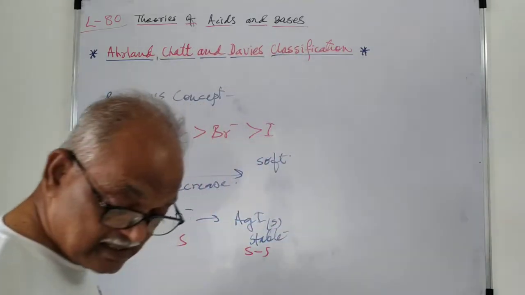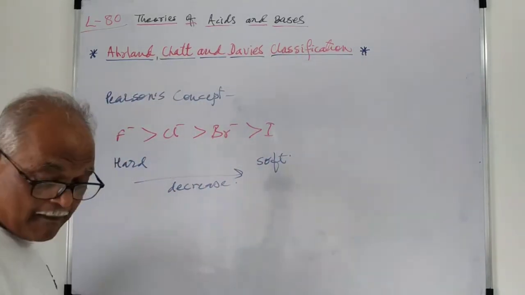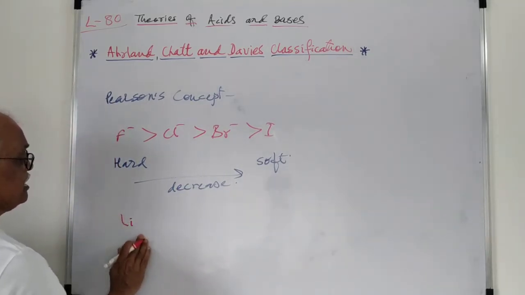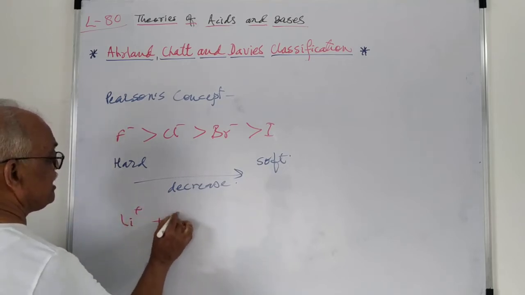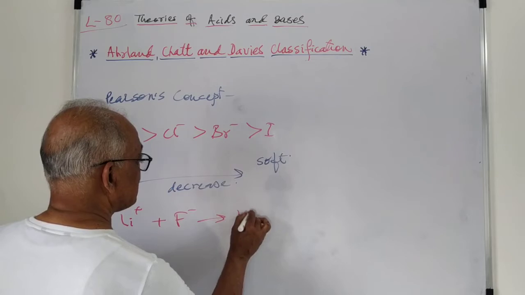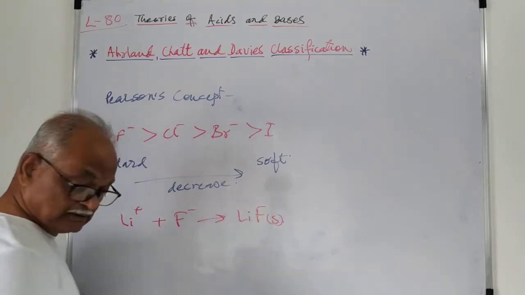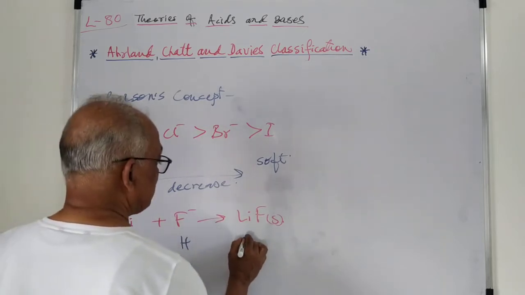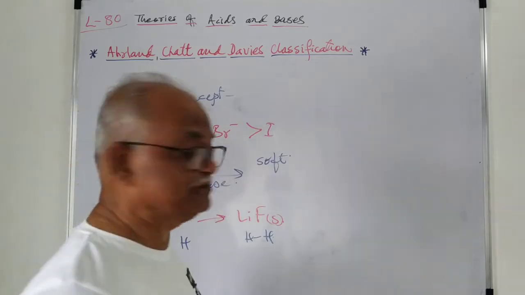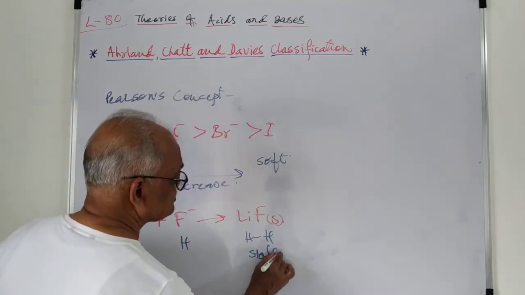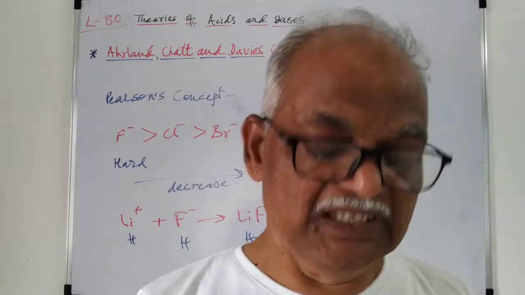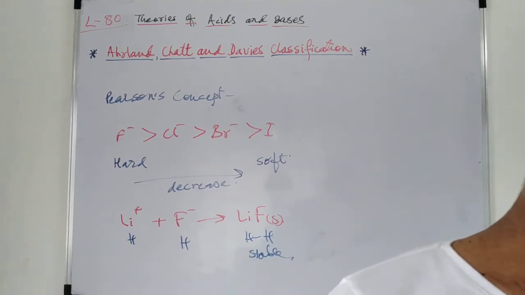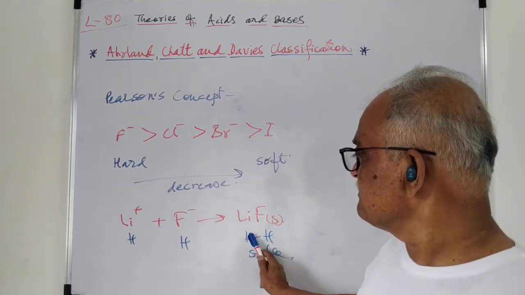Similarly, if we take another example, lithium: Li plus and F minus give LiF solid. Here lithium is a hard species, and fluoride is also hard, so there is a hard combination, and therefore it is stable. This means the bond between the Lewis acid and Lewis base is stronger, and therefore this combination is favorable.